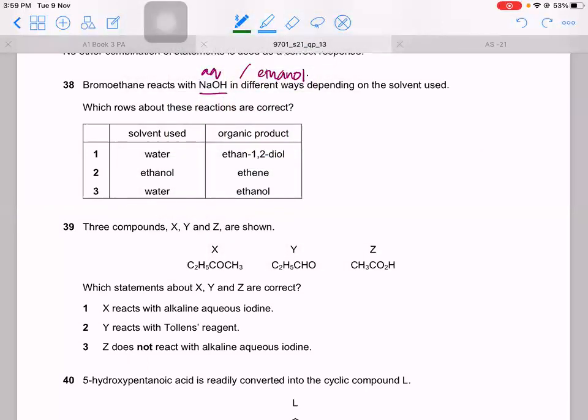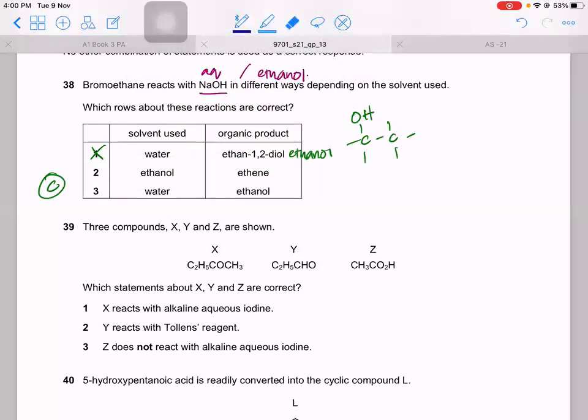Okay. So with water, if you have bromoethane, when you react it with water, with aqueous NaOH, this will become ethanol. Just ethanol, not ethane 1,2-diol. Clear? So one is wrong. The answer therefore is C. Let's see the other options.